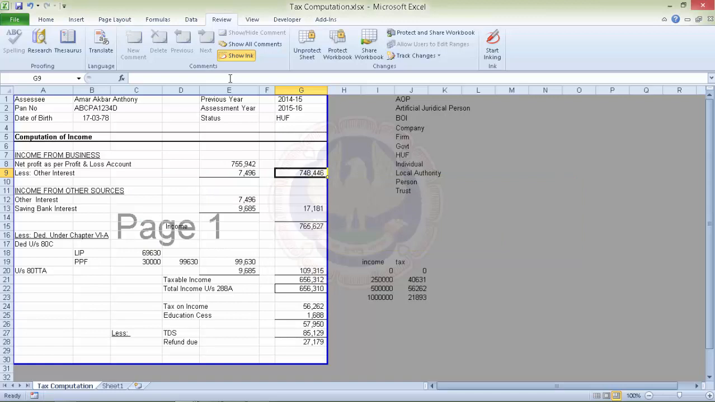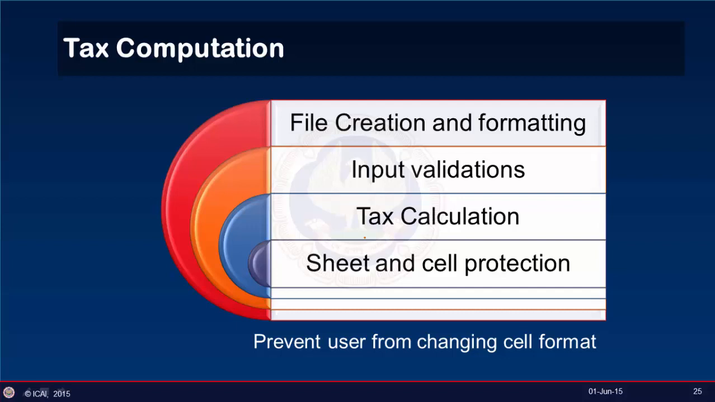So friends, we have learnt how we can create a file, how we can put input validations, how we can calculate tax, and again sheet and cell protection.